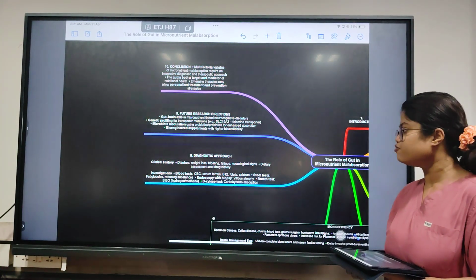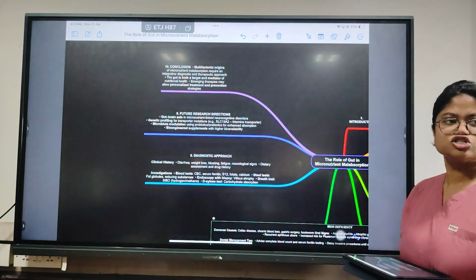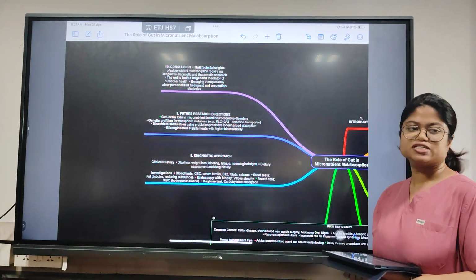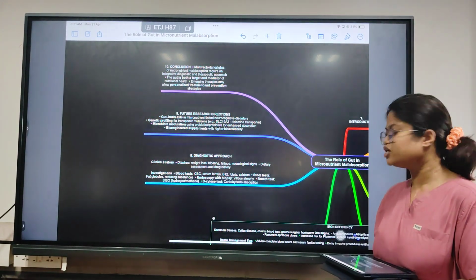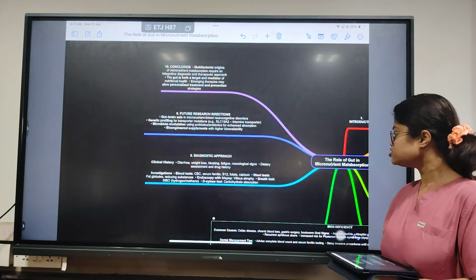Investigation starts with blood tests: CBC, specifically serum ferritin levels, B12 levels, folate, and calcium should be evaluated because the gut is involved.